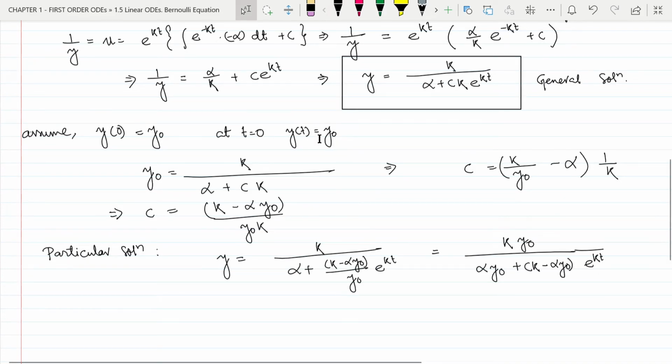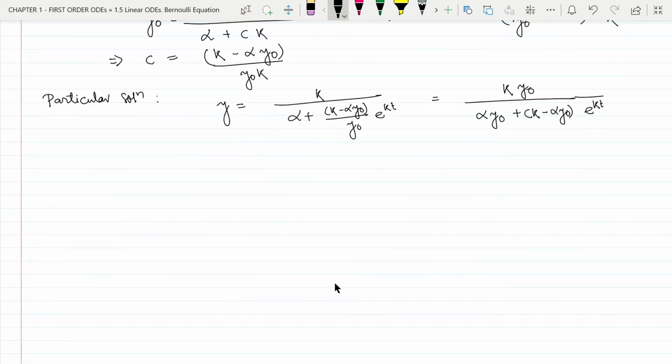Now let us see what happens for a small value of y naught and for a large value of y naught. For that, let us assume some values of alpha and k. Let us assume k equal to 5, alpha equal to 2, and y naught, that is the initial population, equal to 1.